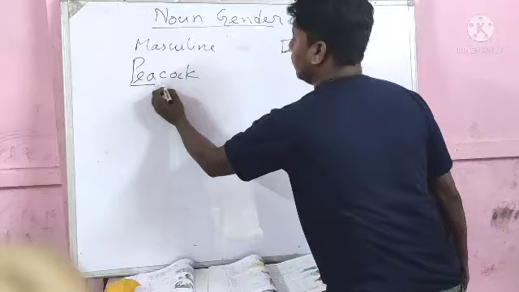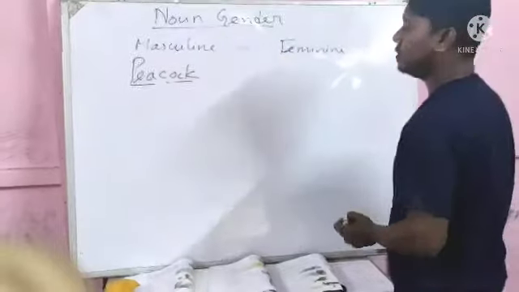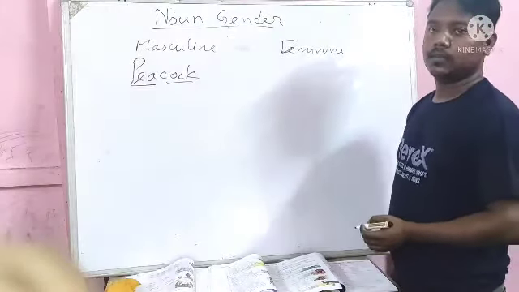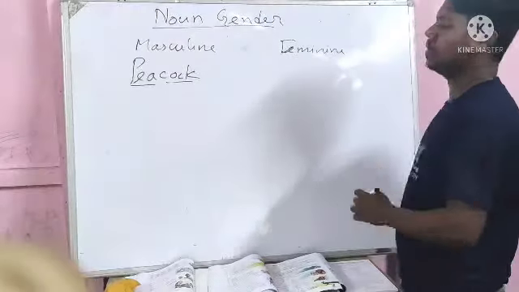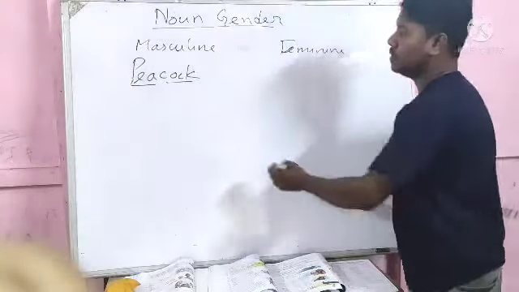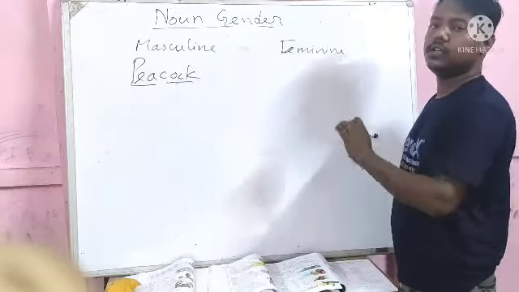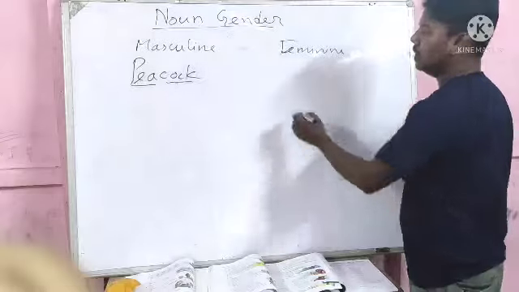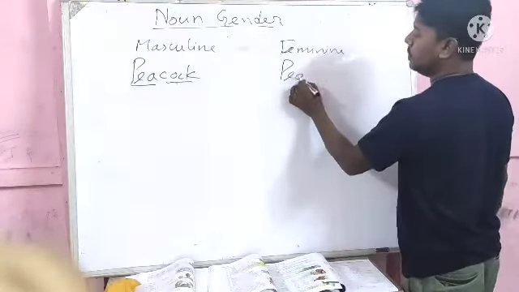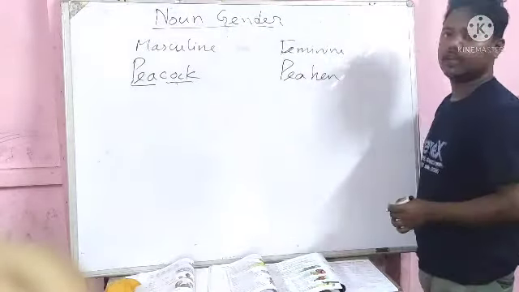Peacock is masculine gender. To change peacock into feminine gender, what is the main word? We change the main word into feminine, and the other will be the same: peahen.